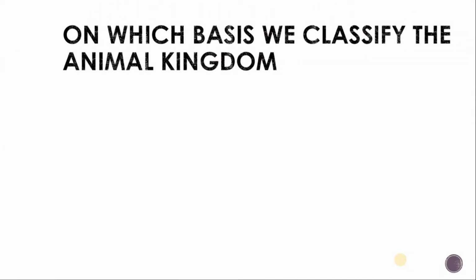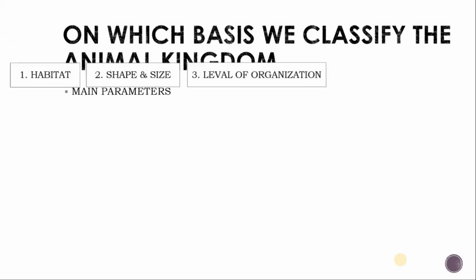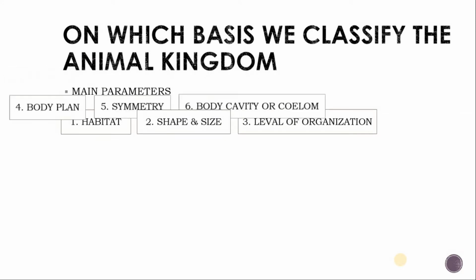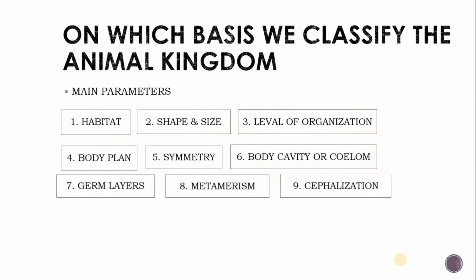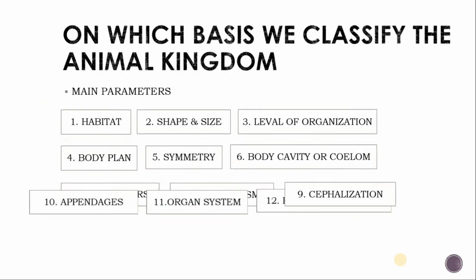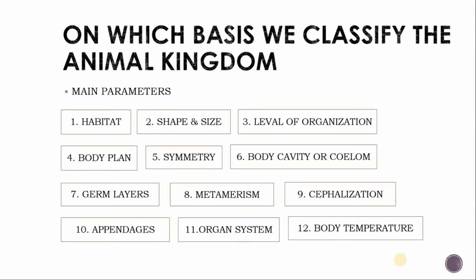The parameters are habitat, shape and size, level of organization, body plan, symmetry, which kind of body cavity they have, germ layers, metamerism, appendages, organ system and body temperature. We discussed all the parameters in detail, and on that basis we can easily classify the animals.